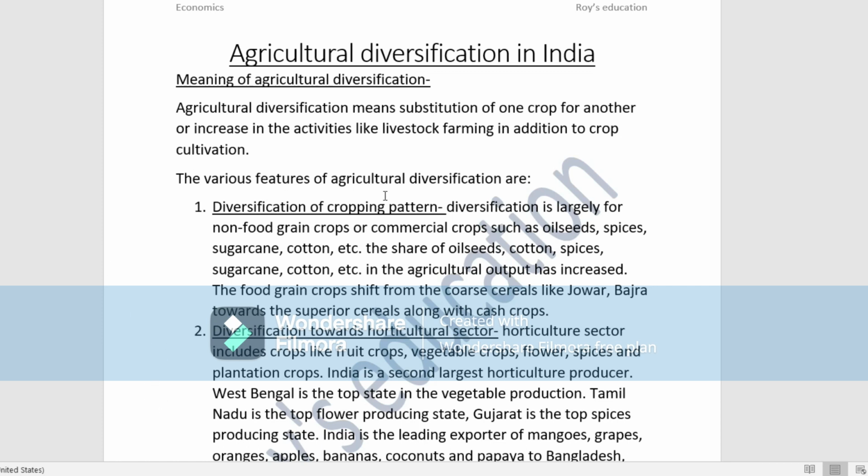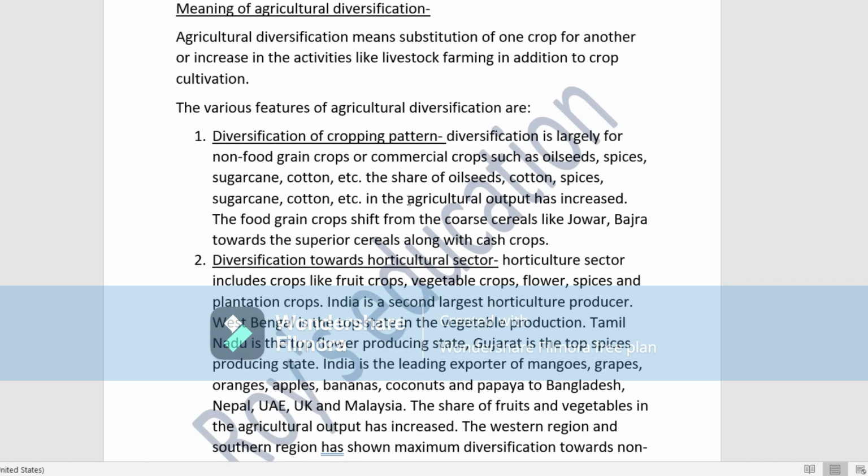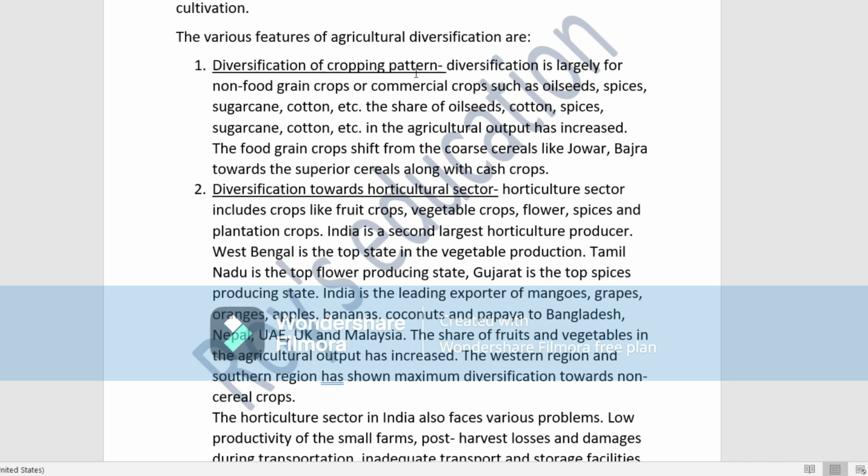Next are the various features of agriculture diversification. We will discuss them one by one. First is diversification of cropping pattern. What does it mean? Diversification is largely towards non-food grain crops or commercial crops, which means apart from food grain crops, more emphasis is given to commercial crops, or we can say cash crops. What are the commercial crops here? Oilseed, spices, sugarcane, cotton, etc. We can also see that the share of oilseed, cotton, spices and sugarcane in agricultural output has increased.